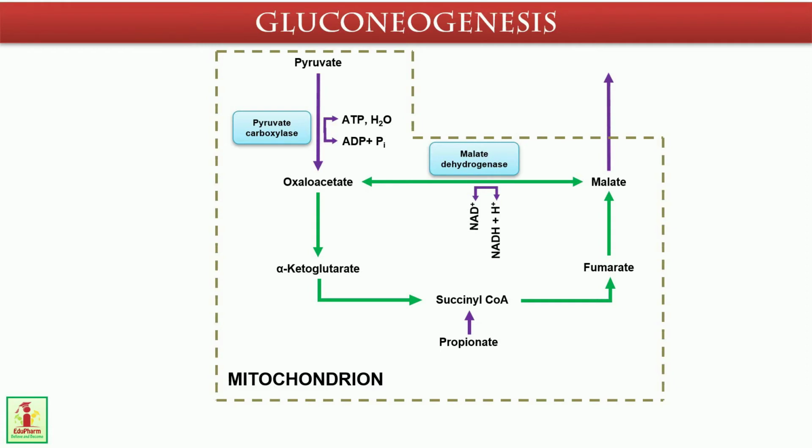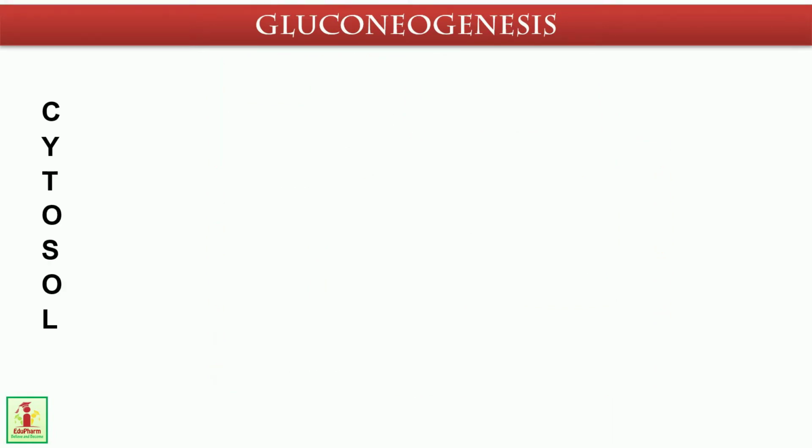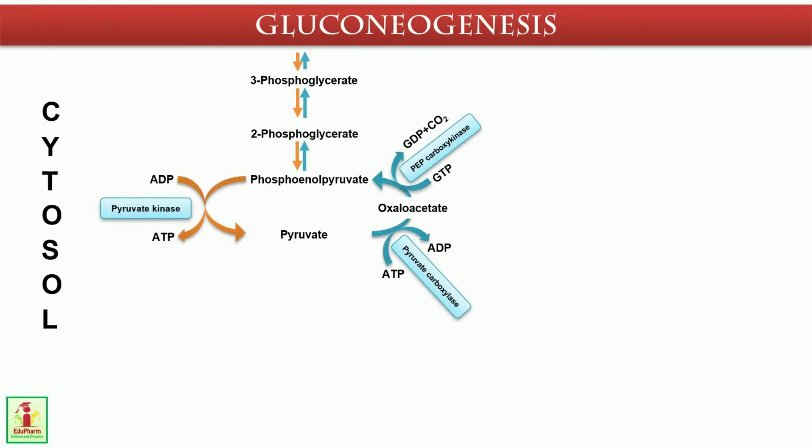The reversible conversion of oxaloacetate and malate is catalyzed by malate dehydrogenase, an enzyme present in both the parts. In the cytosol, phosphoenolpyruvate carboxykinase converts oxaloacetate to phosphoenolpyruvate. GTP is used in the reaction and CO2 is released.